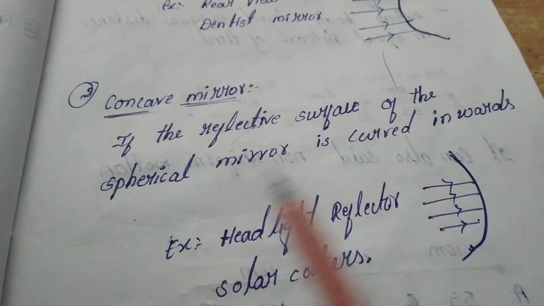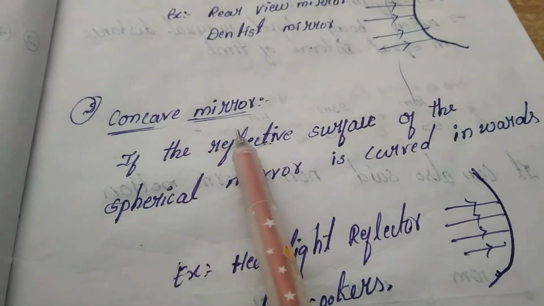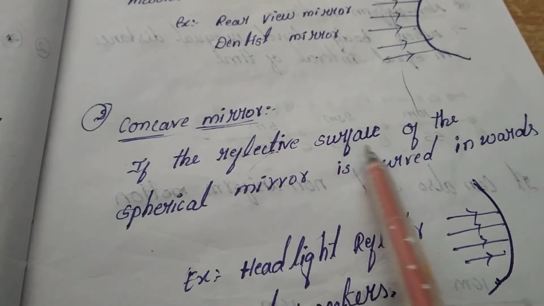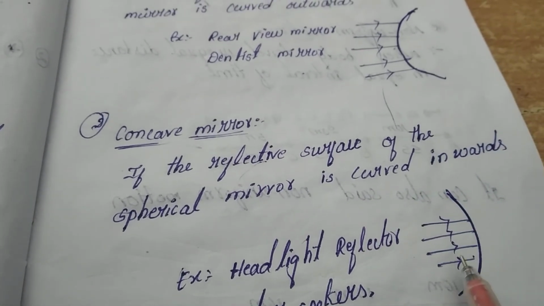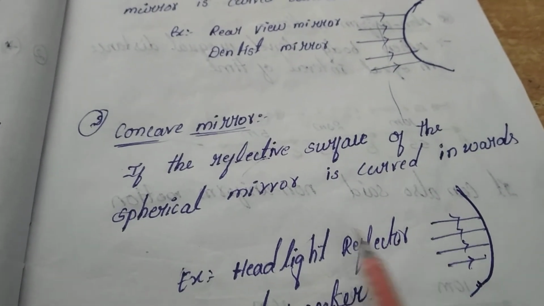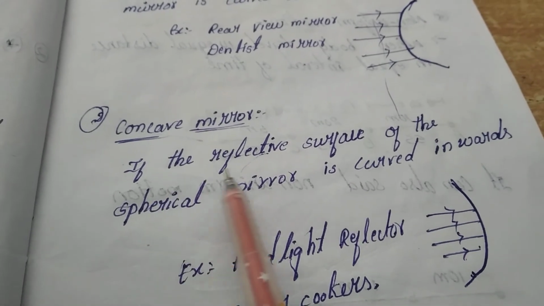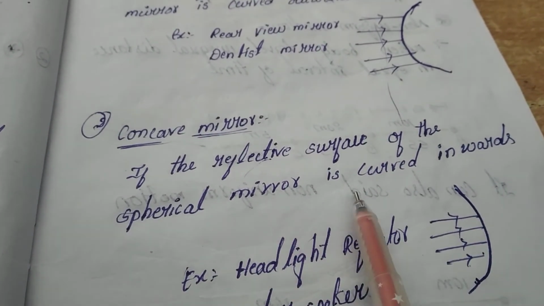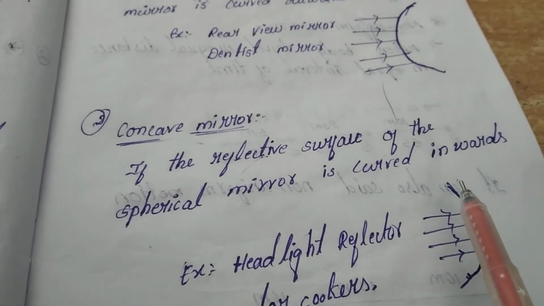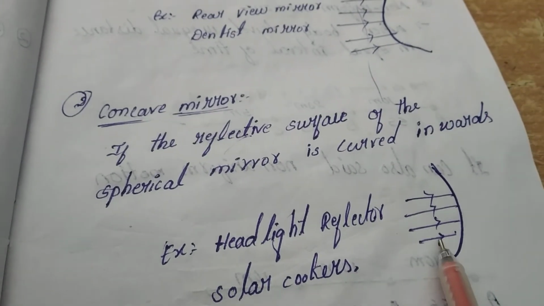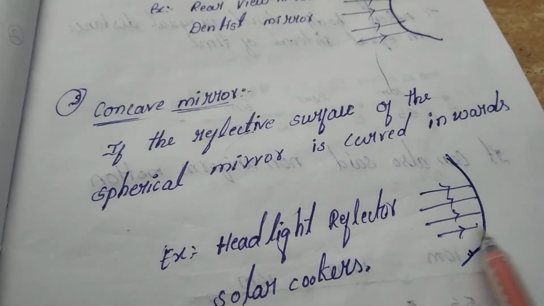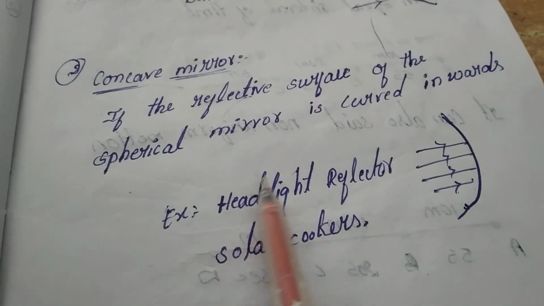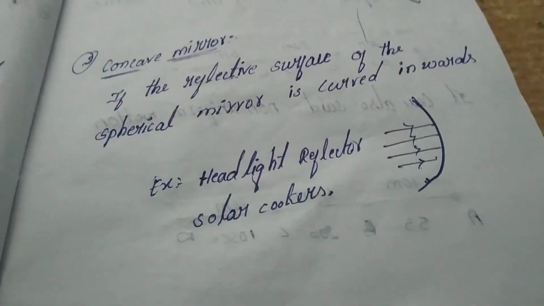Let's go towards the concave mirror. What is a concave mirror? If the reflecting surface of the spherical mirror is curved inside, अंदर तरफ मुड़ा हुआ रहता है. Look at this triangle. The light falls on the inner side of the curve. What are examples? Headlights, reflectors, and solar cookers.